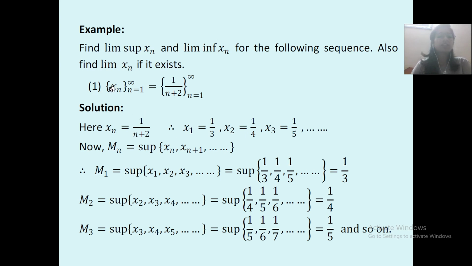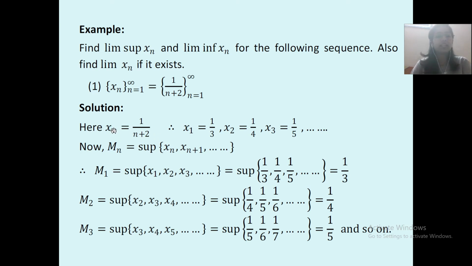First example: xn, where n runs from 1 to infinity, is equal to 1 upon n plus 2. Here, let us start with the solution part. xn is equal to 1 upon n plus 2. You will keep different values for n.